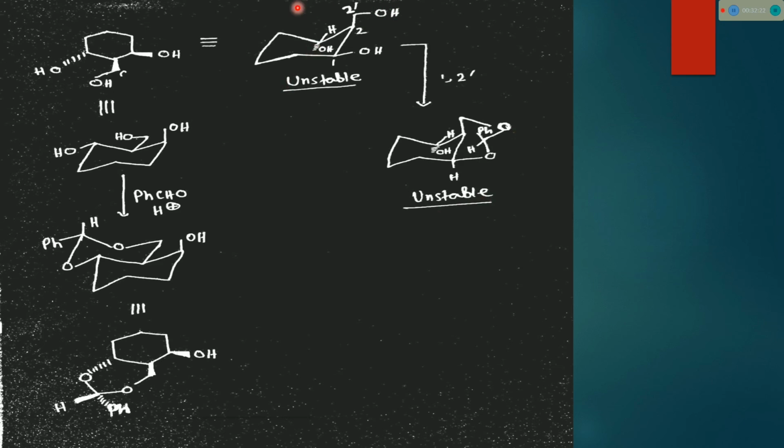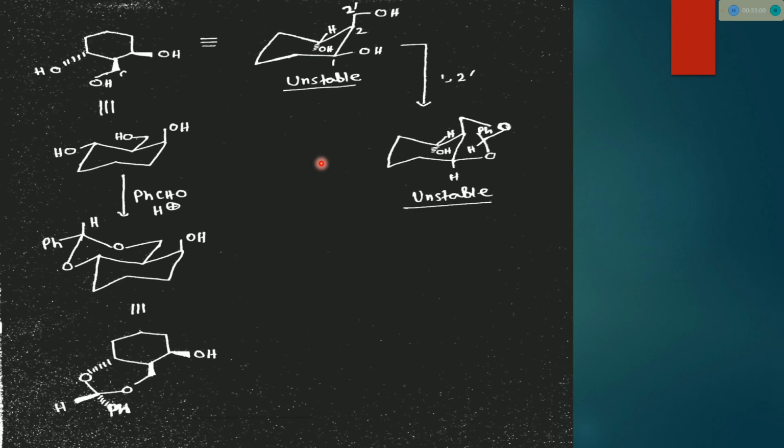And also see, this is unstable. This substituted cyclohexane cannot exist in this form, because if you draw this structure, then one OH is equatorial, this CH2 is axial, and this OH group is also axial. Because if you put one in equatorial, meaning above, then this CH2 should be above, meaning axial, and this OH should be below, meaning axial. So this cyclohexane chair form is unstable, and there is no question of the formation of this compound.